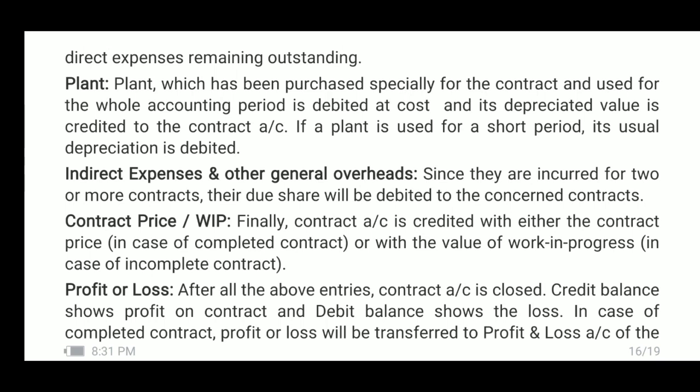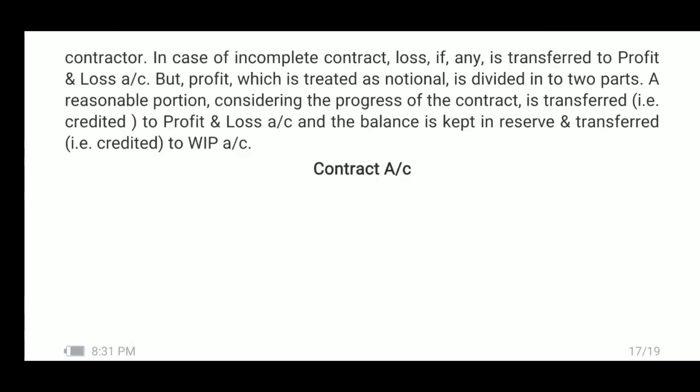Either there will be debit balance or there will be credit balance. Debit balance represents loss, credit balance represents profit. In case of completed contract, profit or loss, if there is profit or if there is loss, will be transferred to profit and loss account of the contractor of the relevant year.